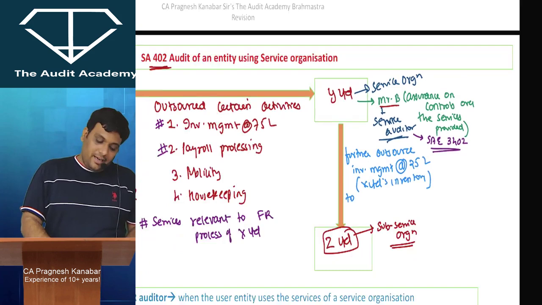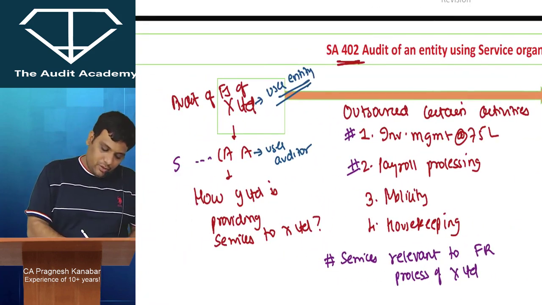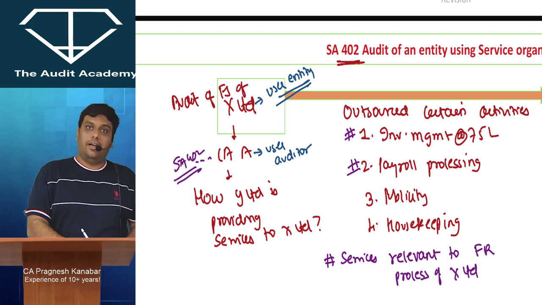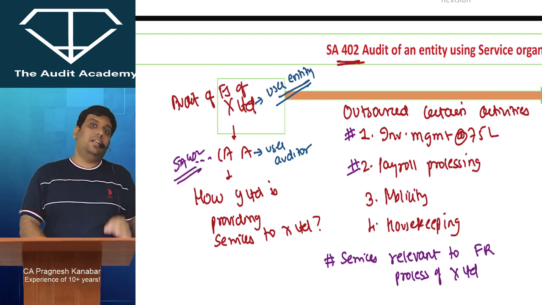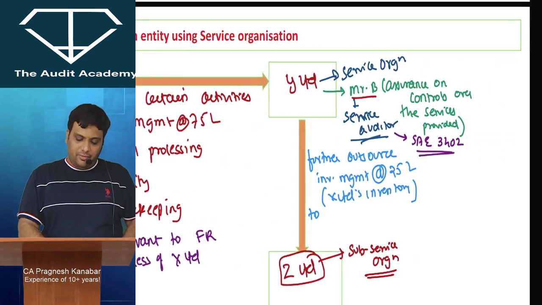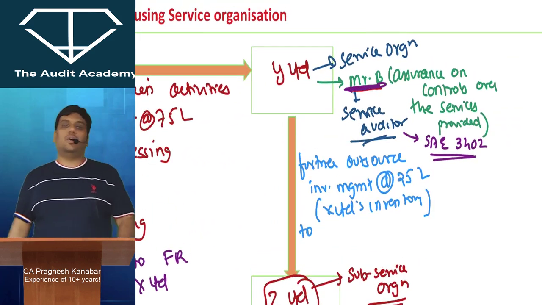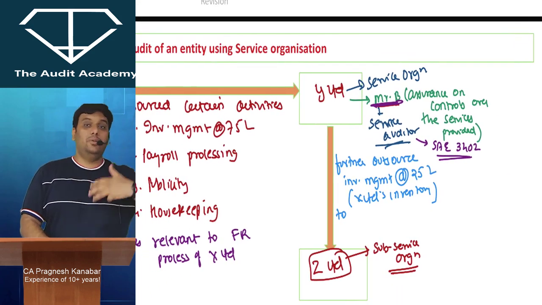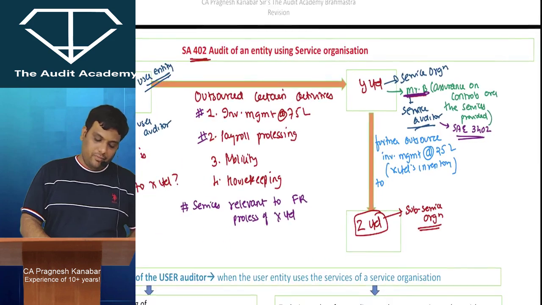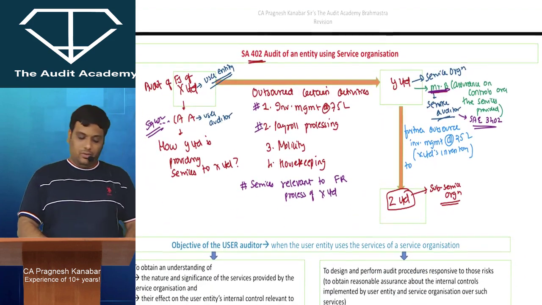So if you are writing from the angle of the CA, then SA 402. Normally they will ask you from the angle of the CA only, but exceptionally it is possible that they may ask you from the angle of Mr. B, who is the service auditor. Then SAE 3402. Because of this new standards series that has been added from the new syllabus onwards, I am worried about it. I hope I am clear with this. Yes or no, sir? Yes, sir.